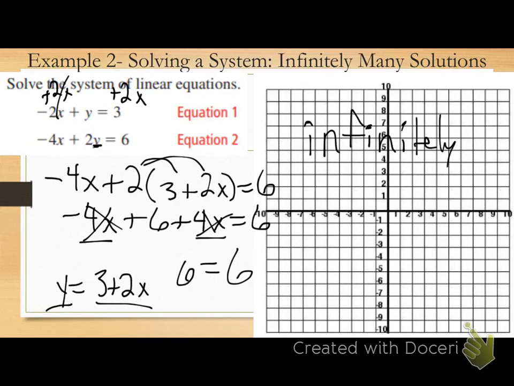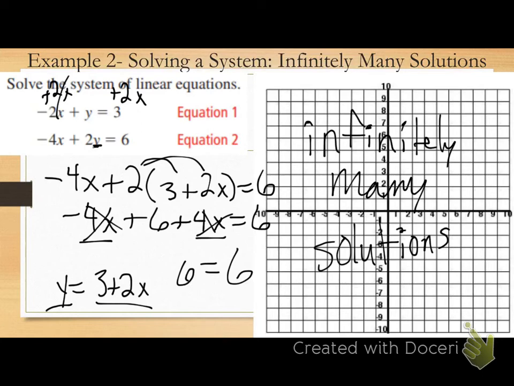Infinitely many solutions. So if I substitute and those variables cancel each other out, I'm left with a true statement, infinitely many solutions. It's not just one solution, because did I get x or y by itself? Or did I solve for x or y? No. It canceled out, so I'm just left with a true statement, infinitely many solutions. Does that make sense for substitution and infinitely many solutions?